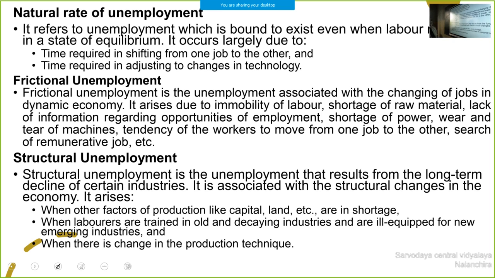It occurs largely due to the time required in shifting from one job to another, and the time needed in adjusting to changes in technology, maybe labor technology or capital. What is frictional unemployment? Frictional unemployment is the unemployment associated with the changing of jobs in a dynamic economy.